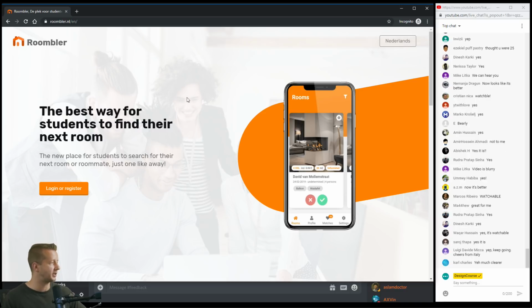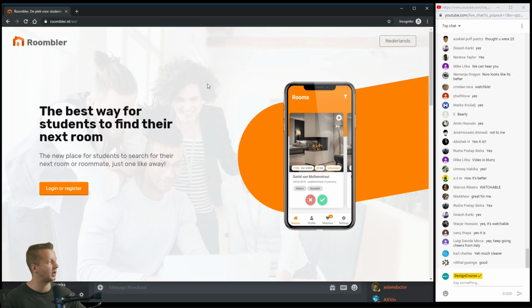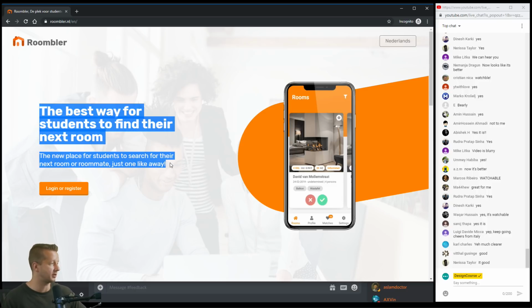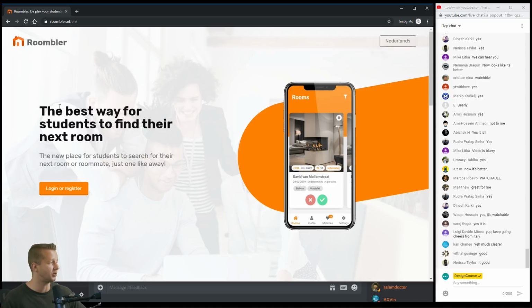All right. This right here is pretty good. This is the way you want to do a photograph sort of watermark background. You can just barely see it, and that way the type-based content that sits on top of it, you can easily read it. A lot of people screw that up. I see it all the time. I like this little treatment here. You got the branding colors in here. Login register button. Okay, that's a good call to action. It sticks out well.